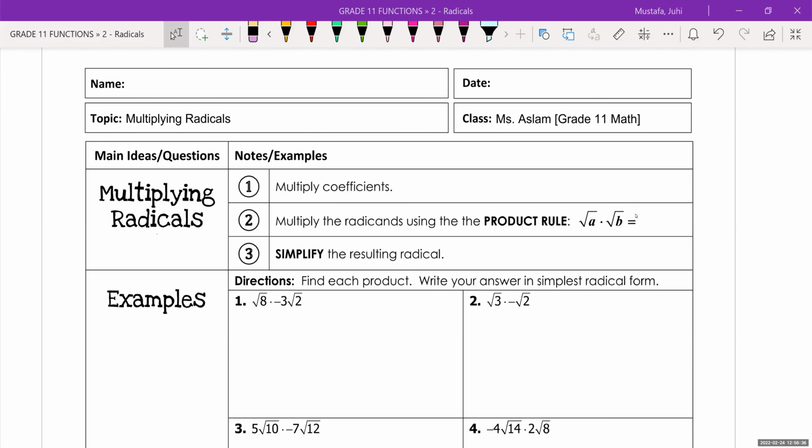Okay, so now that we know how to simplify radicals, multiplying radicals is going to be just as easy. Let's learn the rules. Rule number one is we're going to multiply the coefficients together first. Rule number two is we're going to multiply the radicands, which is the numbers inside of the radical sign, using the product rule. And the product rule is basically when you have root A times root B, it's just going to give you root A times B. You can multiply the numbers, and we saw that when we were multiplying root 2 times root 3 in the previous example. And then we're going to simplify the resulting radical.